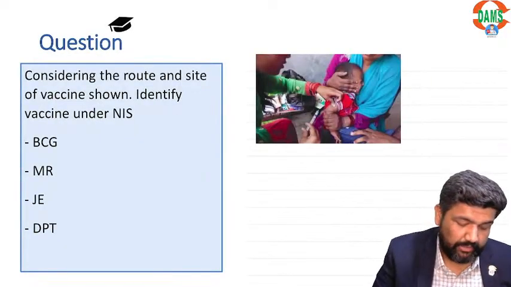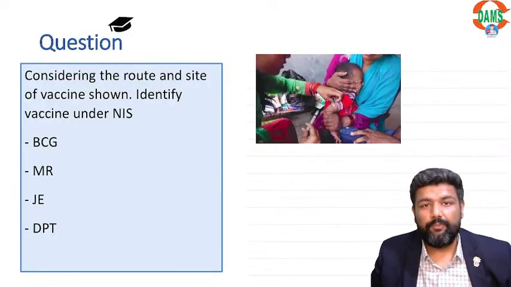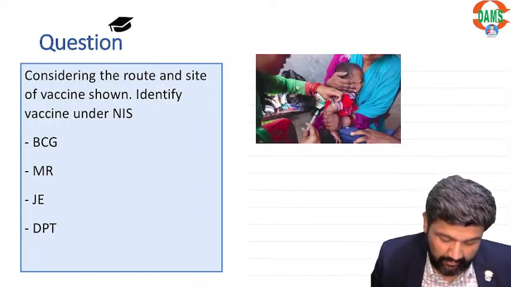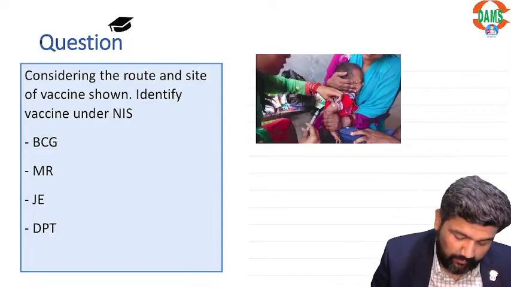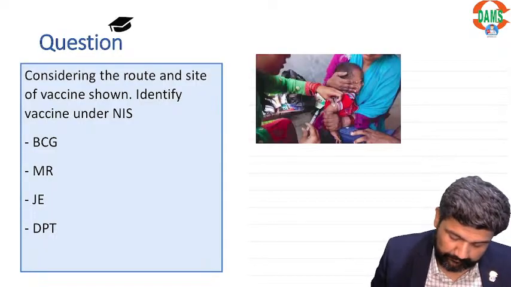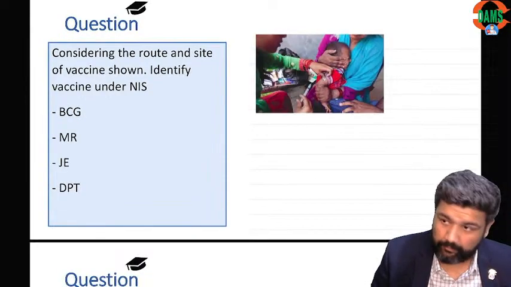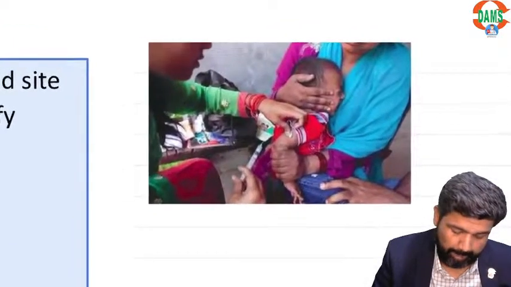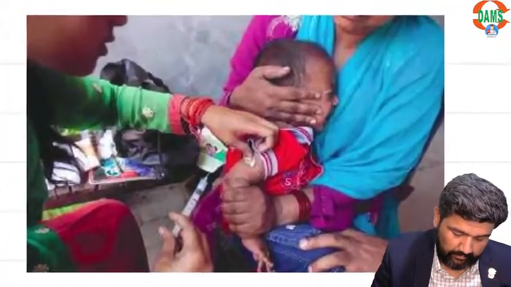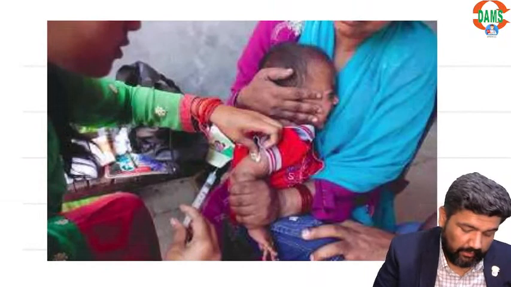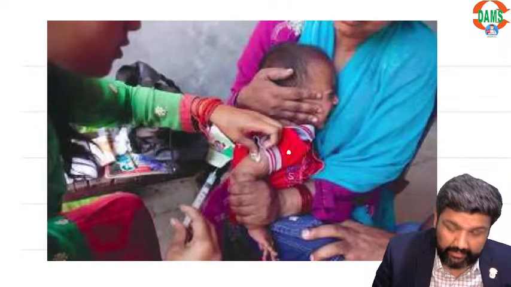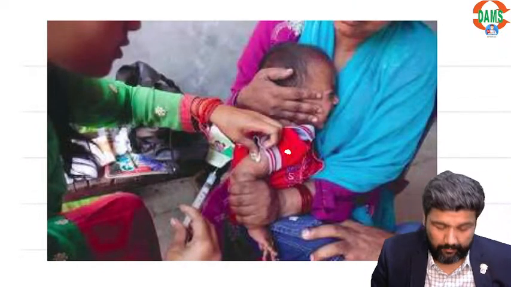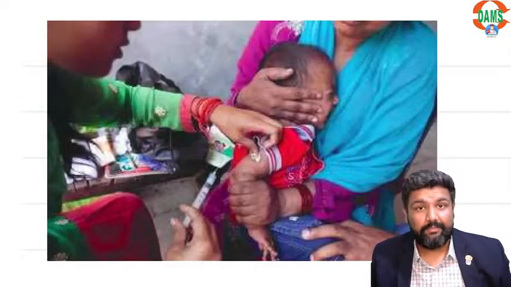Guys, this question confused many of you. Okay, look here. Now, this is the site. First of all, many students thought this is BCG.